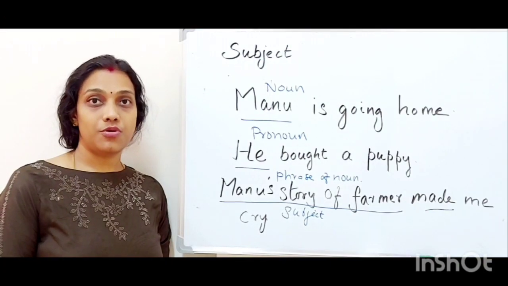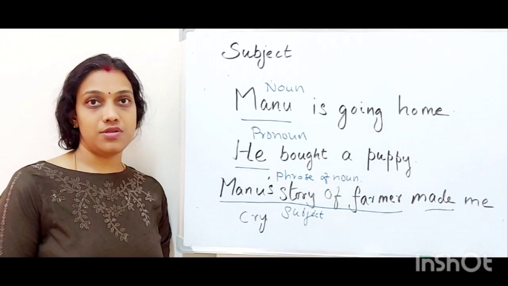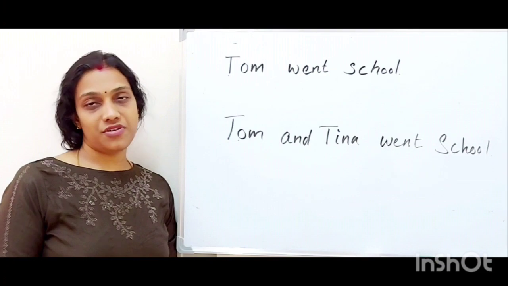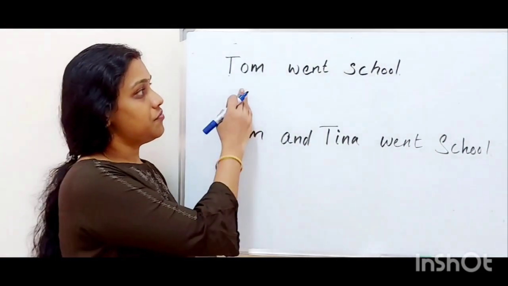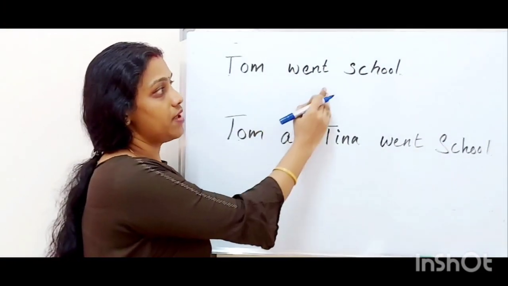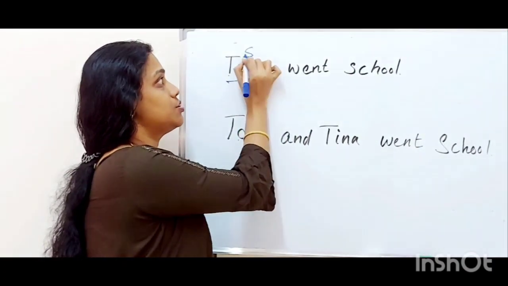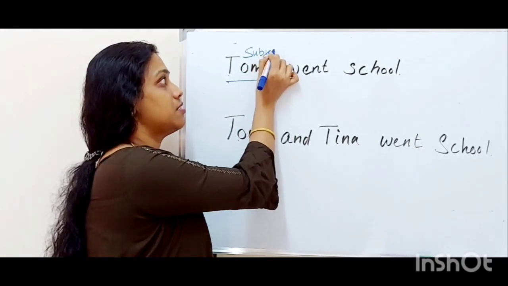So nouns, pronouns or phrases of nouns, any of these words can become a subject. Let us see the different types of subject. The first example is Tom went school. Who is a subject here? Tom is a subject, right? So Tom is a subject.